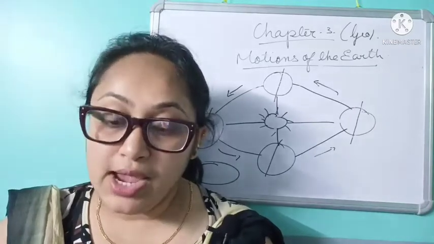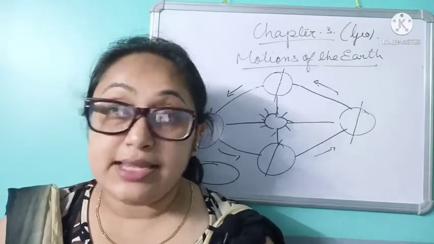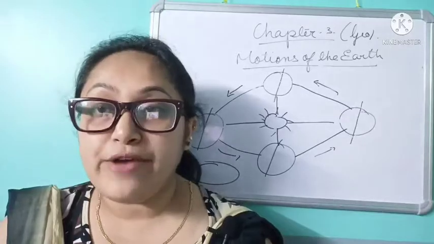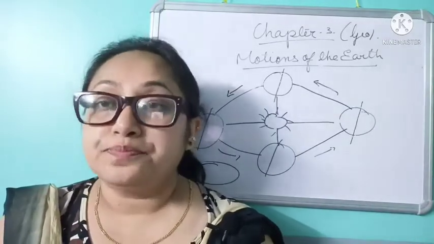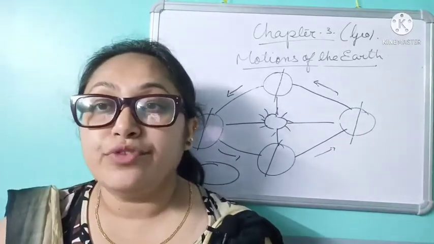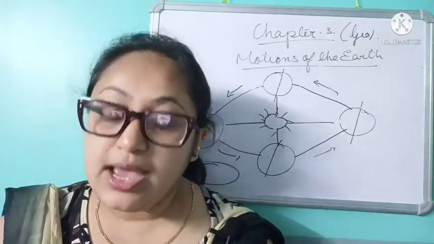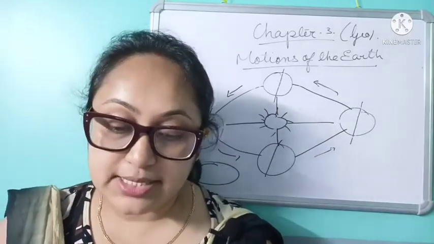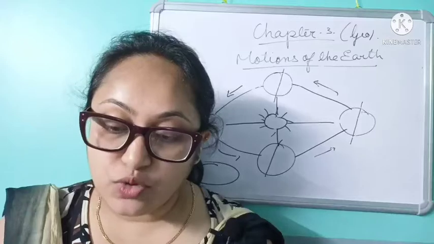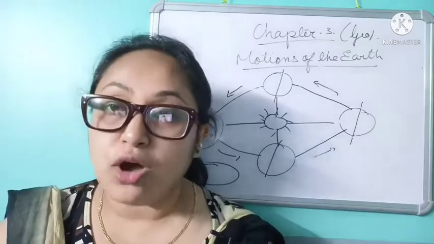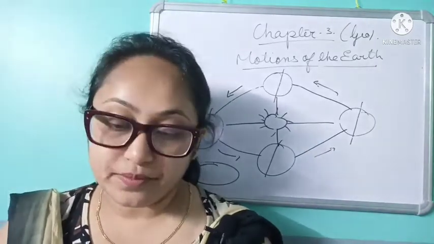Ap means away from the sun, and helios we know is the sun. When the earth is 151 million kilometers from the sun, it is said to be in aphelion. The earth is at this position on or around 4th of July every year.